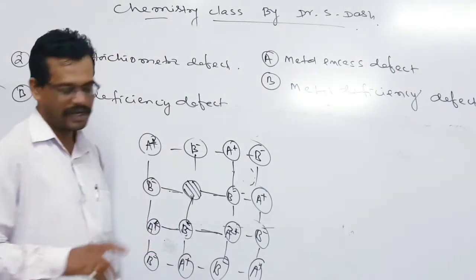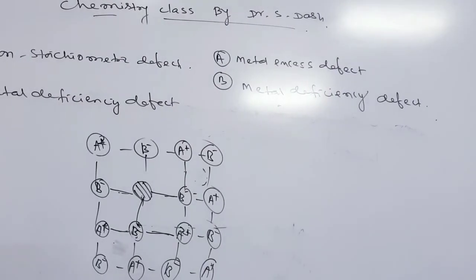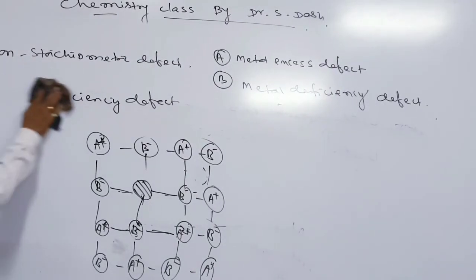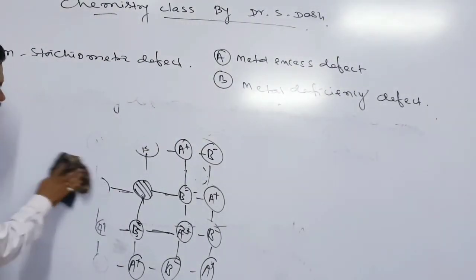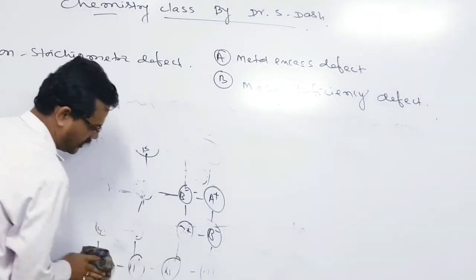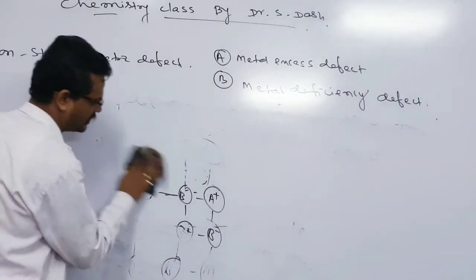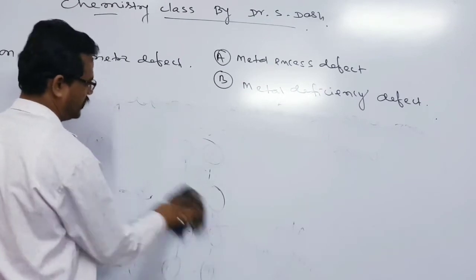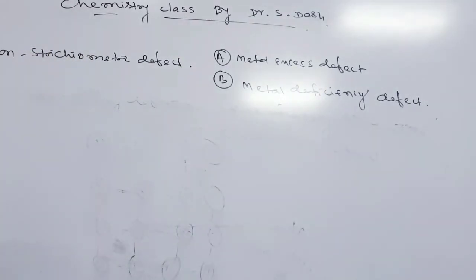So see, the total classification, as I told you from the beginning, is three types: stoichiometric, non-stoichiometric, and impurity defect. So the third category that we will discuss is impurity defect. It is a very simple defect.